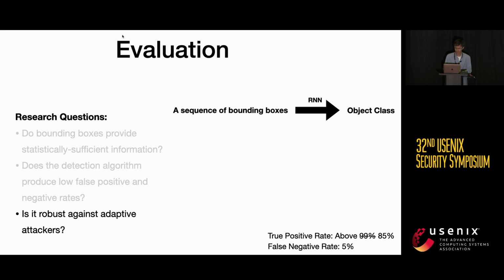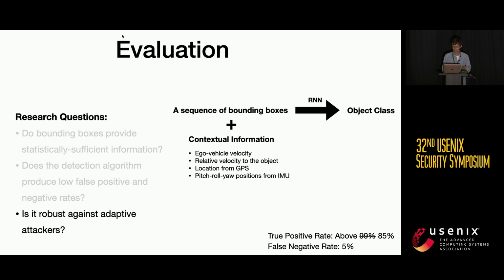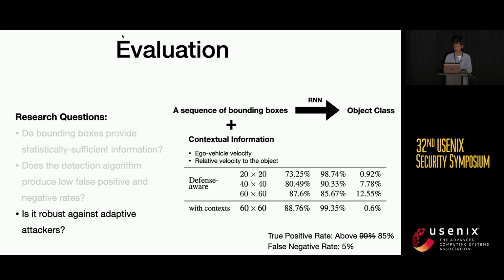To deal with adaptive attackers, we additionally consider contextual information, such as the ego vehicle velocity, relative velocity to the object, location information from GPS, or the position information from IMU. And with this contextual information, we are able to raise the true positive rate back to 99%.